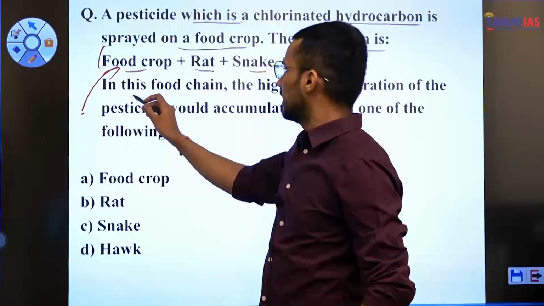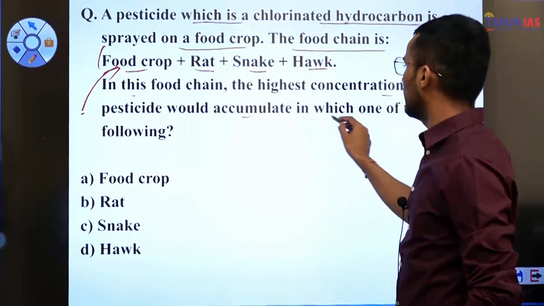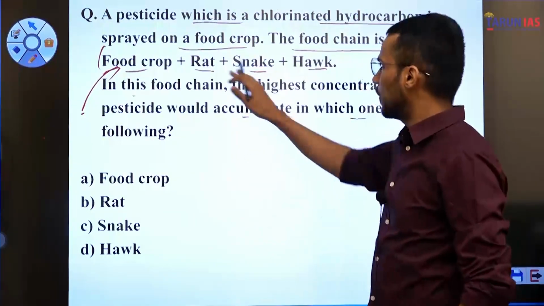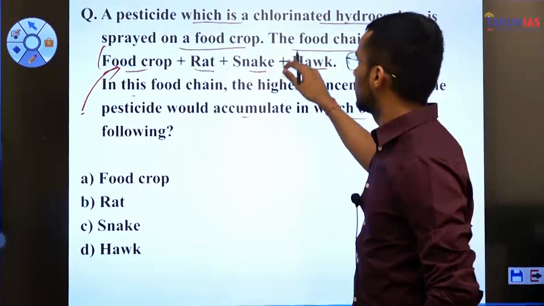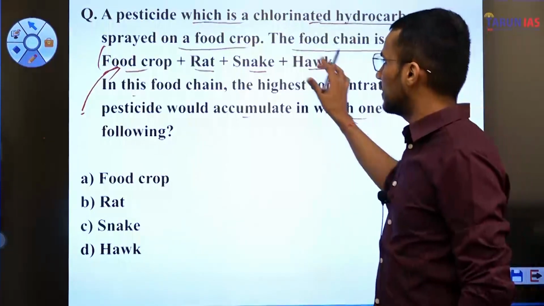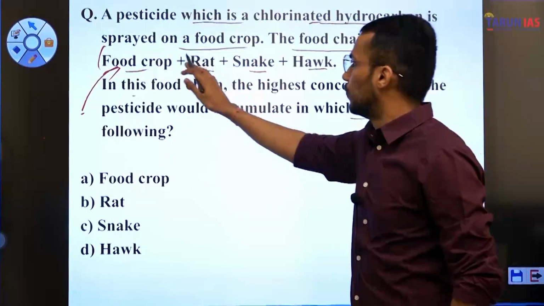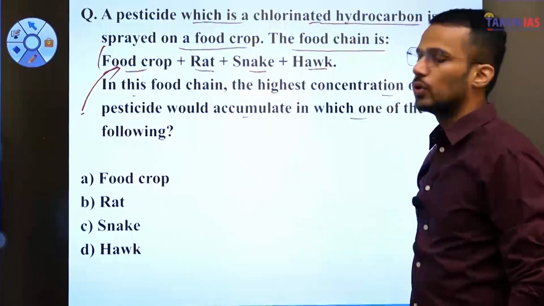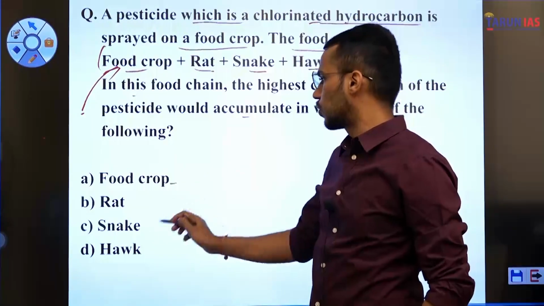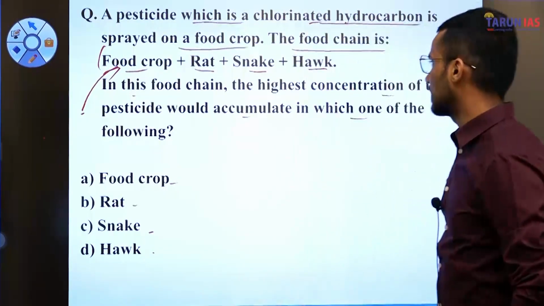Next part of the question. In this food chain, the highest concentration of the pesticide would accumulate in which one of the following? Fine. So what is the question asking? In this particular food chain, this chlorinated hydrocarbon, which is a contaminant, its concentration will be high amongst which trophic level, or amongst which organism will the concentration of chlorinated hydrocarbon be high? Options are A, food crop, B, rat, C, snake, and D, hawk. So let us discuss this question.